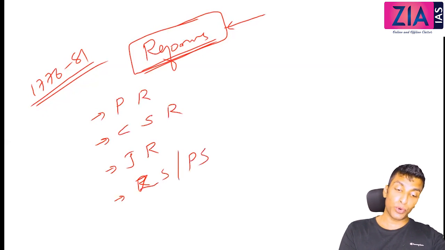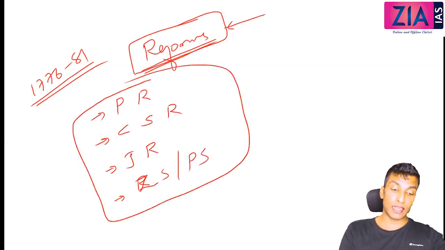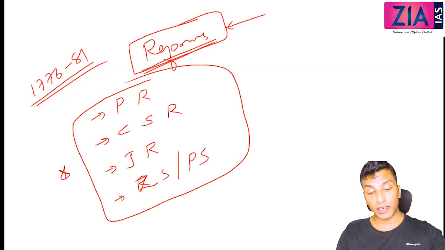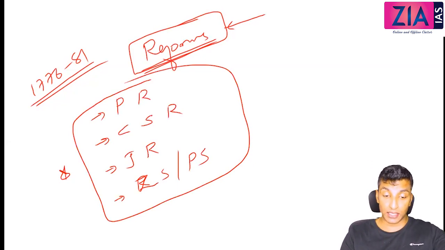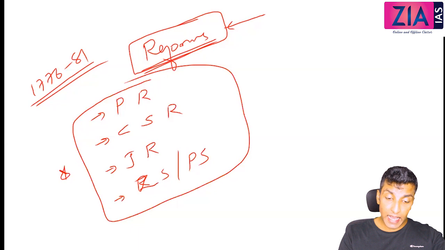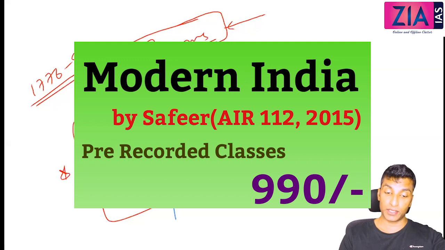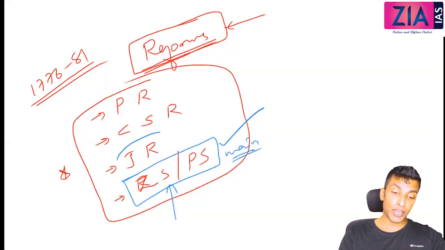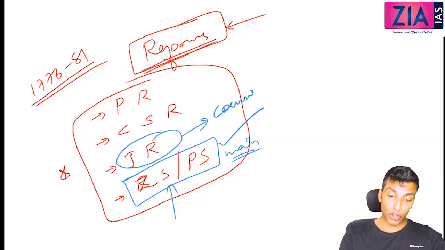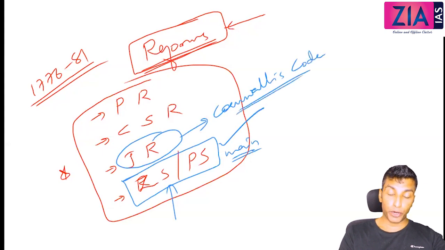So these are the 4 important points, or the 4 important reforms, that we need to discuss, out of which this can alone be a potential mains question. All these are independently important for prelims, but when it comes to mains, this can be a mains question. And judicial reform, also known as the Cornwallis Code, is also a potential mains question.